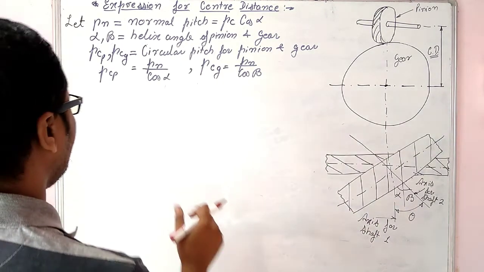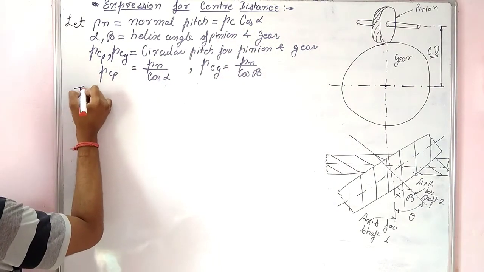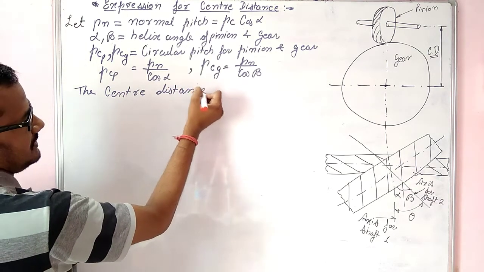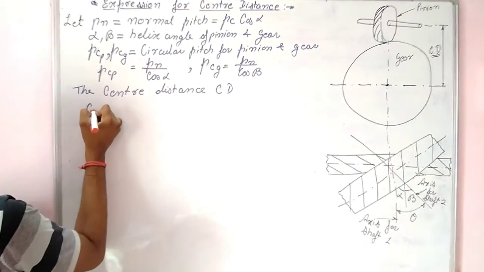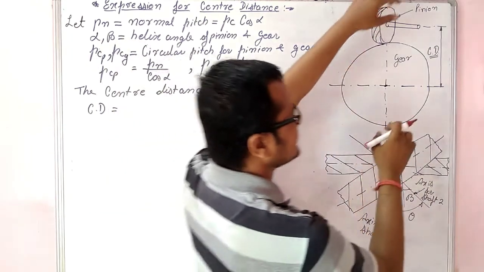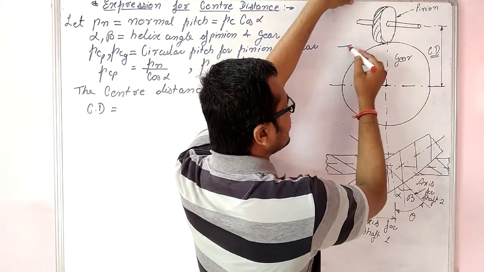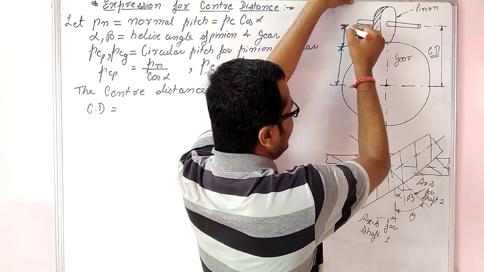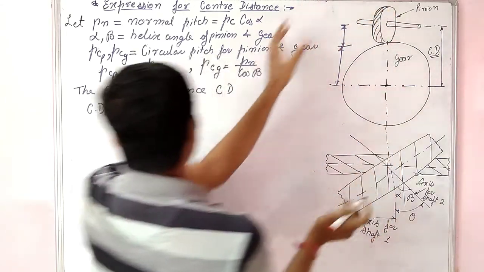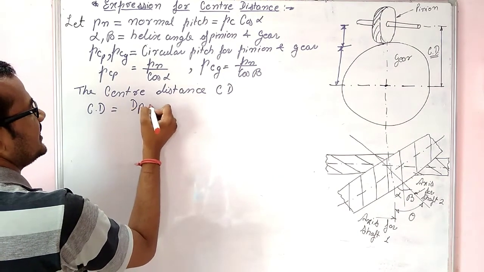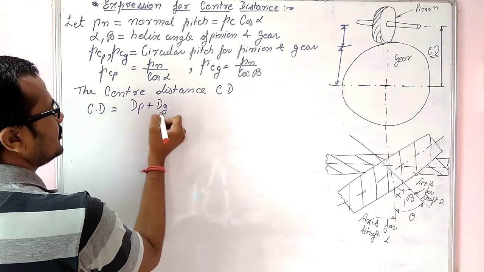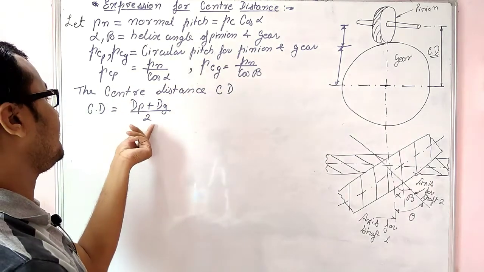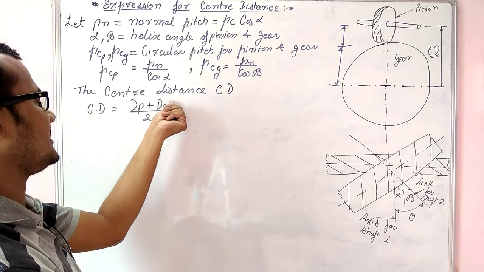So let us move forward for deriving the expression. Now we can say that the center distance, say CD, is nothing but this distance plus this distance, that is the radius of the gear and the radius of the pinion, or simply the pitch circle diameter of pinion plus pitch circle diameter of gear, divided by 2.